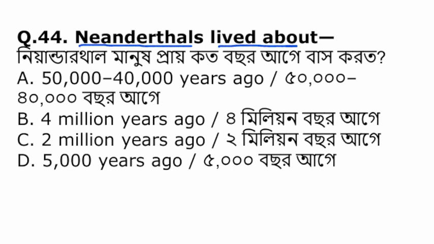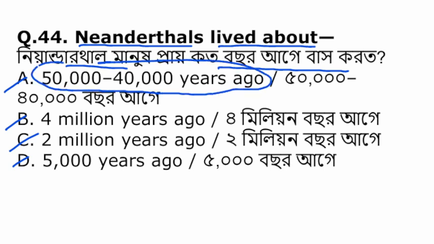Neanderthals lived about, Neanderthal যে মানুষ প্রায় কত বছর আগে বাস করত? 50,000, 40,000 years ago, 4 million years ago, 2 million years ago, or 5,000 years ago. So the Neanderthals lived 50,000 to 40,000 years ago, they coexisted with earlier Homo sapiens.